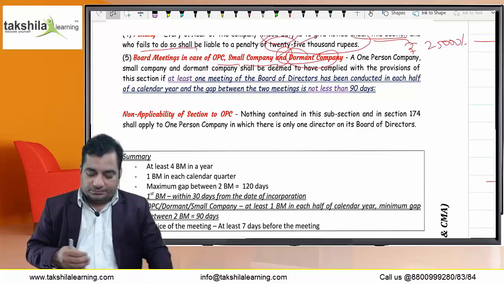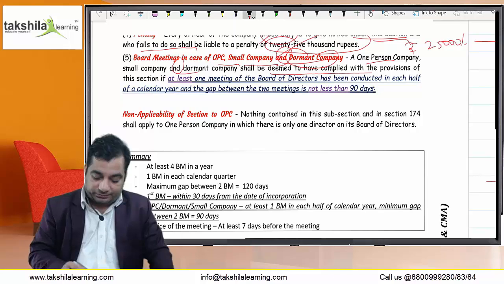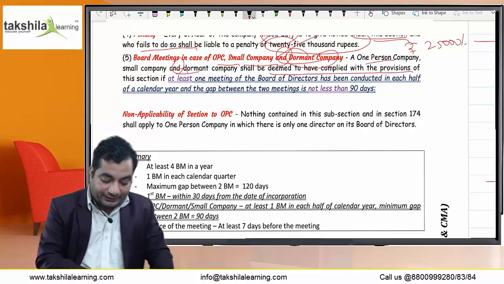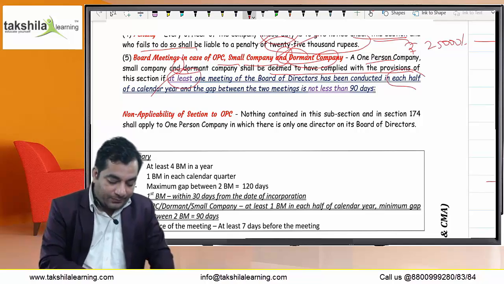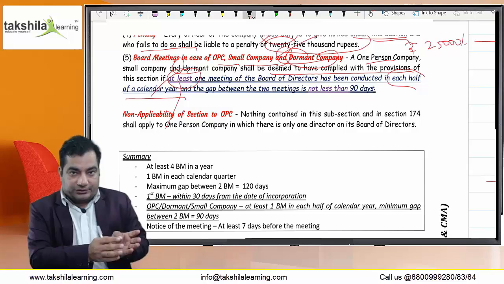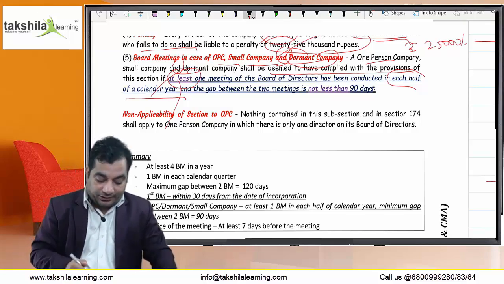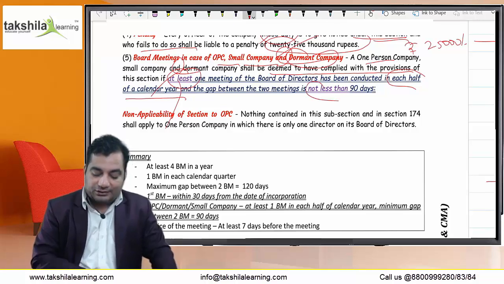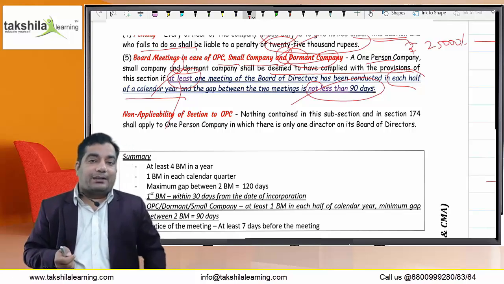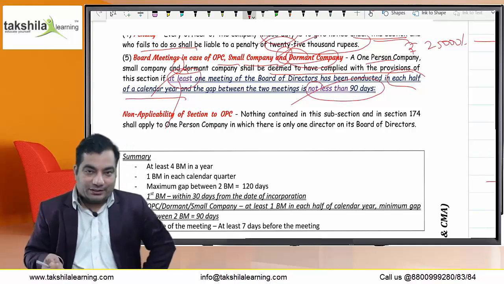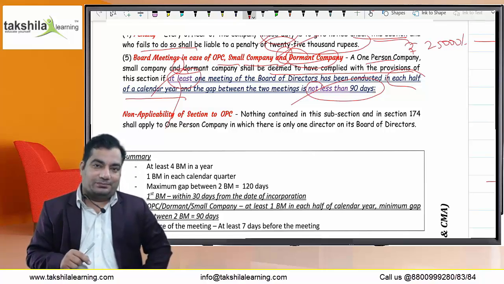OPC, small company and dormant company shall be deemed to have complied with the provisions of this section if at least one meeting of the board of directors has been conducted in each half of a calendar year, that means 1st January to 30th June, then 1st July to 31st December, and the gap between two meetings is not less than 90 days. Actually, in the normal case the gap cannot exceed 120 days, but in this case the gap must be at least 90 days.